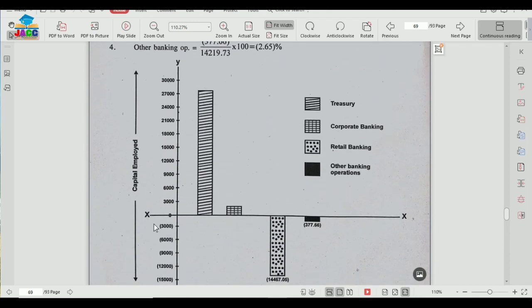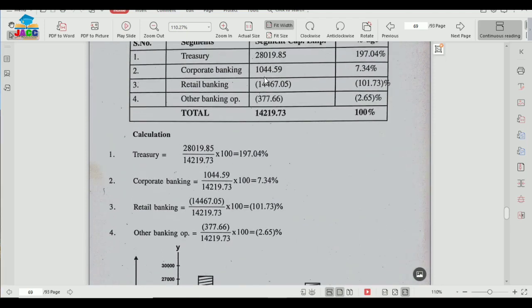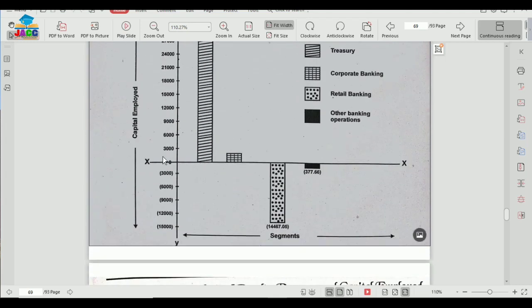So according to the space available in your graph or in your paper or sheet, whatever you are using, you will need to take the gaps. This is 30,000 starting from 0, gap of 3,000, because one negative figure is going around 15,000. So 0 to 3, 6, 9, 12 and 15,000 here.